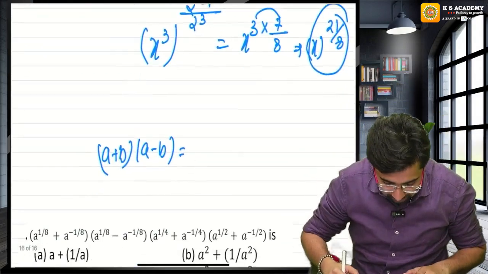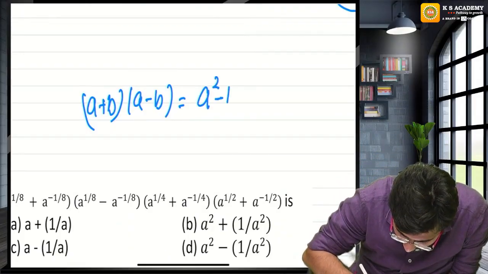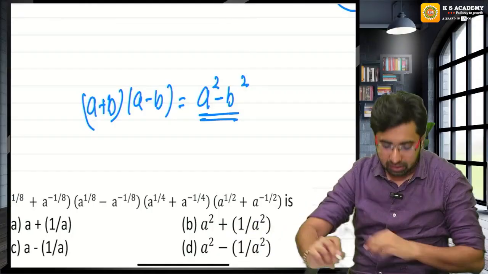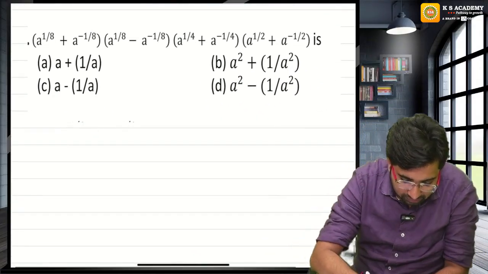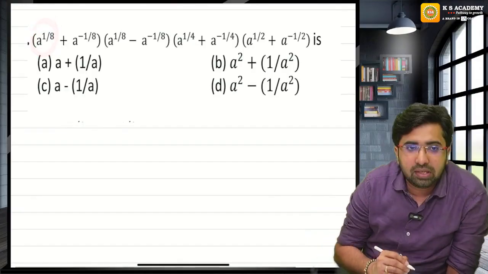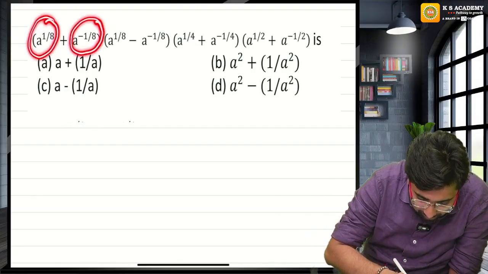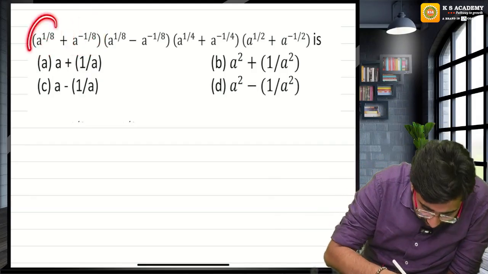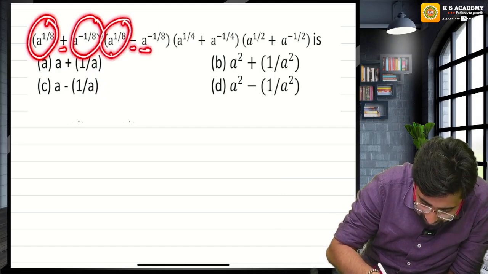Okay, now guys, a plus b into a minus b is a square minus b square. Now please pay attention. Consider this entire thing is a and this entire thing is b. It is a difference of powers: here the power is plus, here the power is minus. So this is a plus b, and look at this bracket, same thing, a minus b.